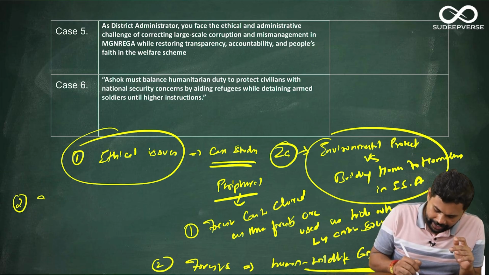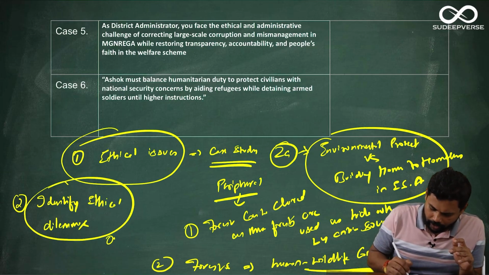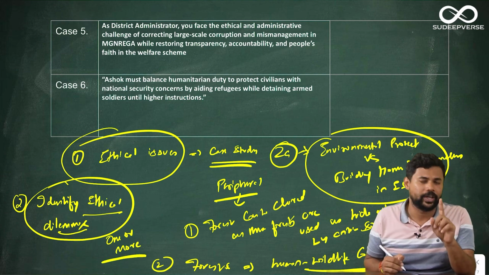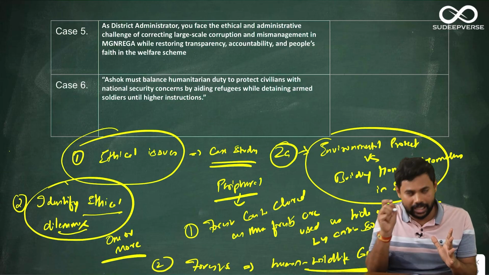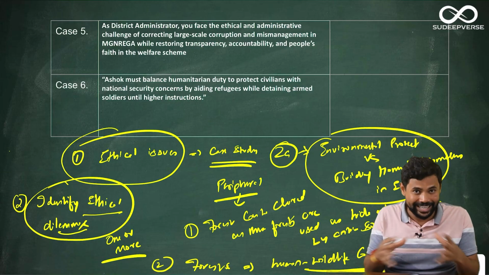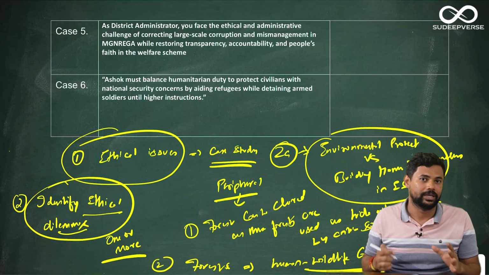The second important thing that I want you to do when you practice case study is to develop the ability to identify ethical dilemmas. There will not be only one, there will be one or more dilemmas. So you should practice identifying these ethical dilemmas. They are very important, and in every case study they'll keep putting the dilemmas and asking you to identify them. If you can identify many dilemmas, that means you have got a good depth in understanding ethical issues and in developing moral reasoning.